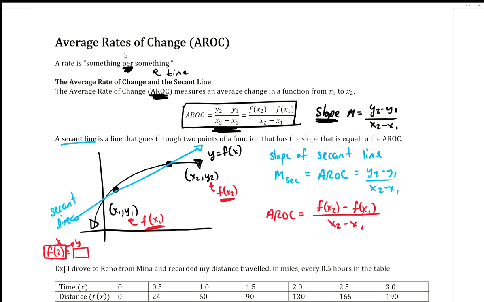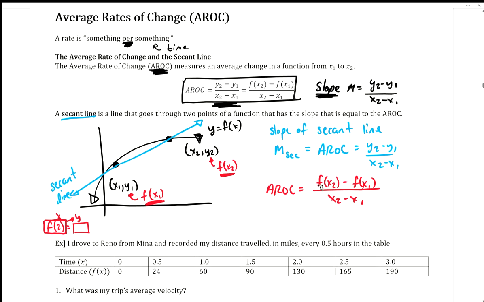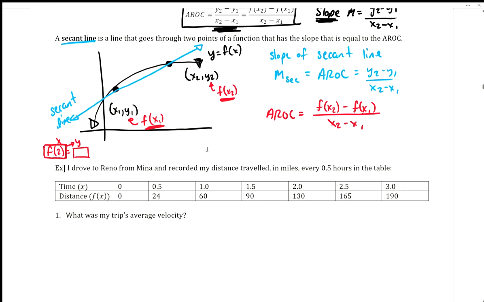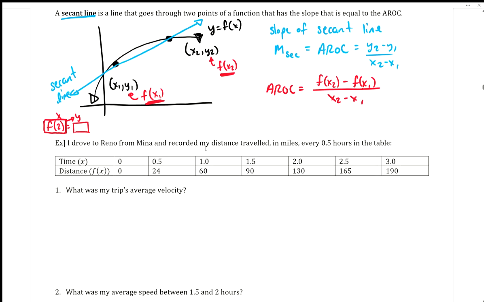But the main thing is to just try to think of it as a regular old slope. Sometimes we need to actually evaluate those top parts. For this first example, let's look at a table. They'll make us do average rate of change problems in different ways, so here we've got a table problem.